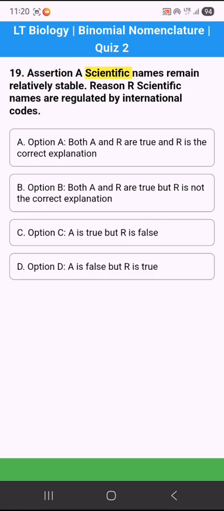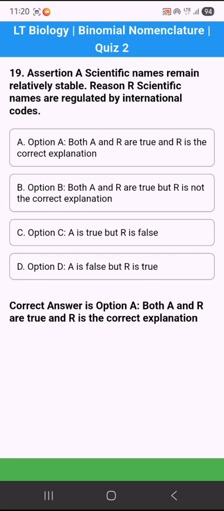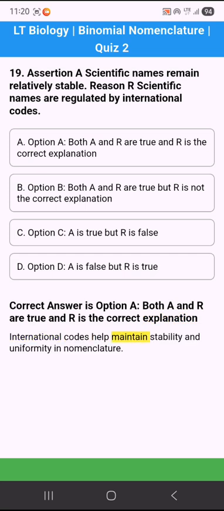19. Assertion A: scientific names remain relatively stable. Reason R: scientific names are regulated by international codes. Option A. Both A and R are true and R is the correct explanation. Option B. Both A and R are true but R is not the correct explanation. Option C. A is true but R is false. Option D. A is false but R is true. Correct answer is option A. Both A and R are true and R is the correct explanation. International codes help maintain stability and uniformity in nomenclature.